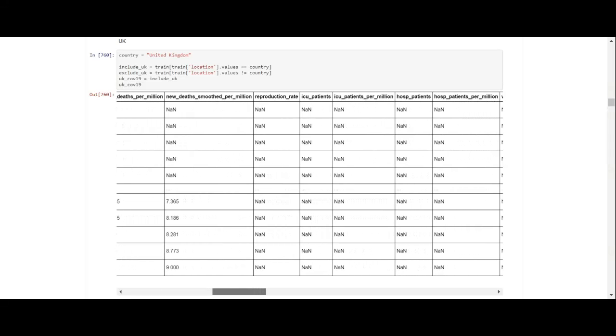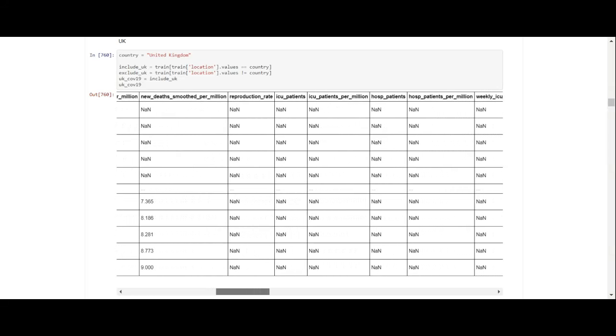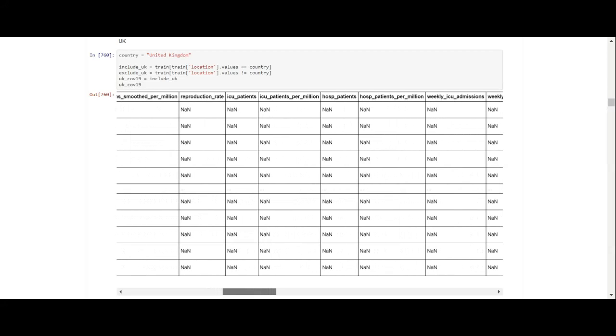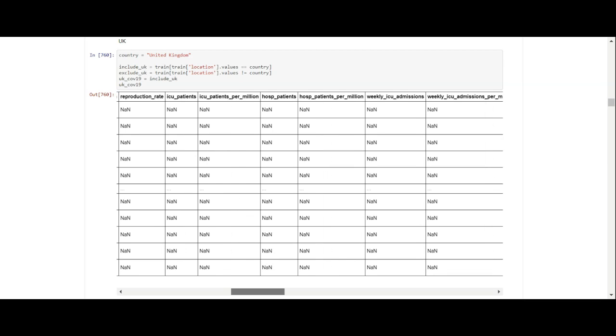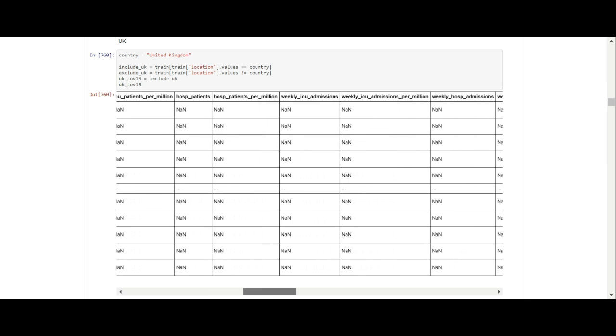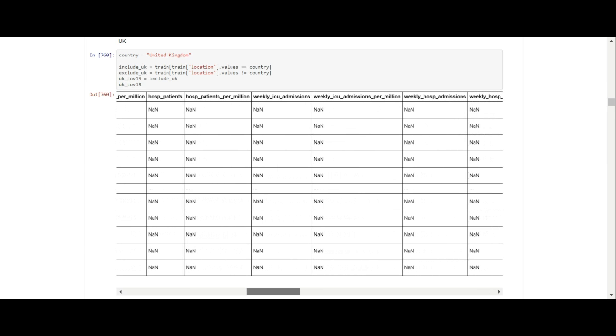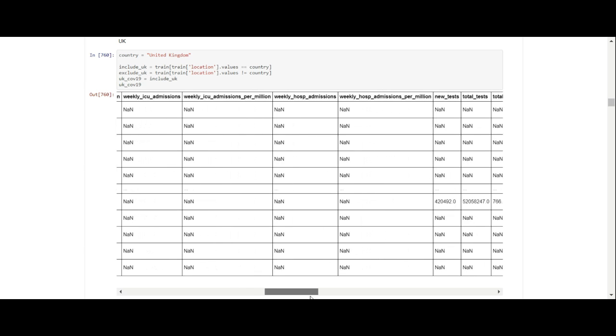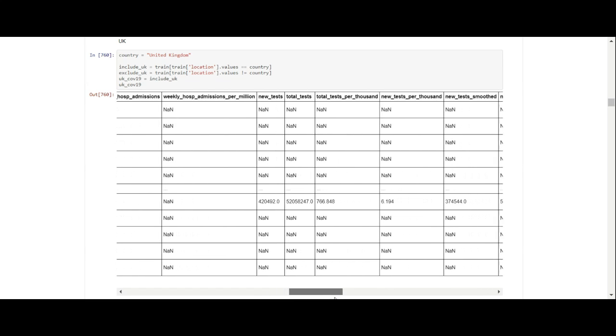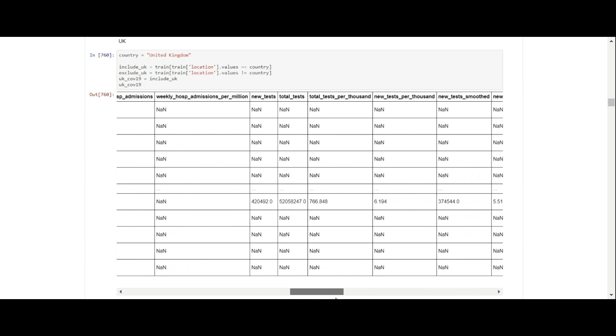So they have lots of statistics that you can enter in there, but it's not being entered into this website. So they have ICU patients, they haven't given that information. Hospital patients, they haven't given that information. Weekly ICU admissions, they haven't given that information. Weekly hospital admissions, they haven't given that information. And then they talk about new tests. So they gave 492 new tests on a date.